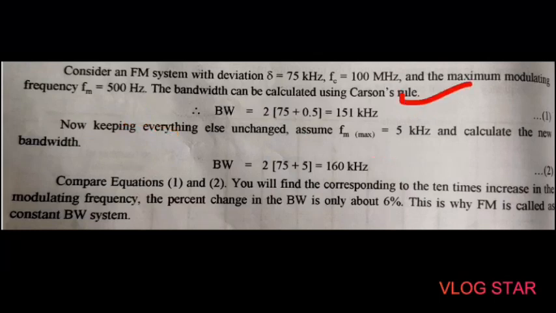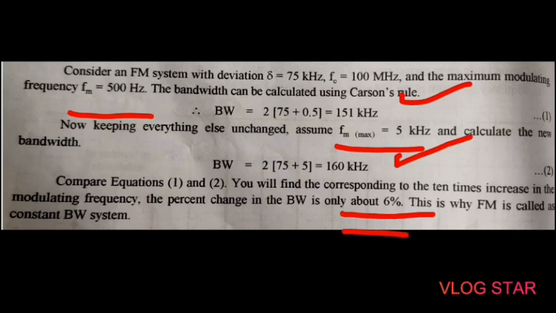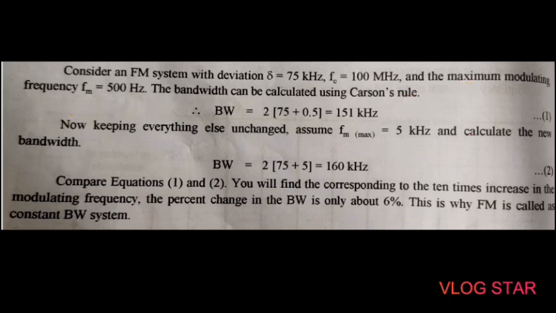So comparing equation number 1 and equation number 2, you will find that corresponding to the 10 times increase in the modulating frequency, because in first case fm is equal to 500 hertz, and in second case it is increased 10 times and becomes 5 kilohertz, the percentage change in the bandwidth is only about 6%. That's why we can say that the FM is called a constant bandwidth system.